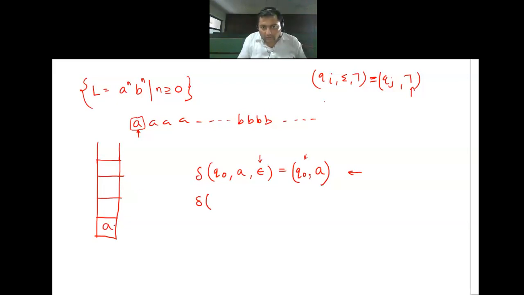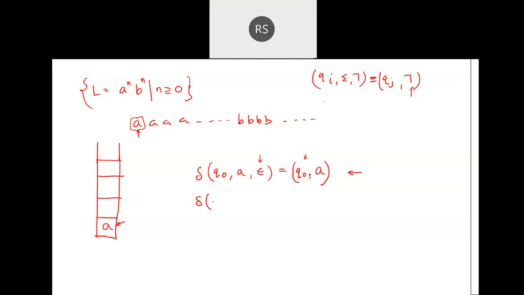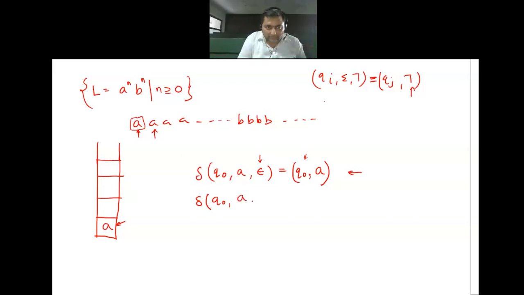Next time this will not be null, this will be A. Therefore, I have to write another condition: let us say I'm reading this A on the stack, what will be there? So what am I willing to do with this A? Again, the stack top will be A only.